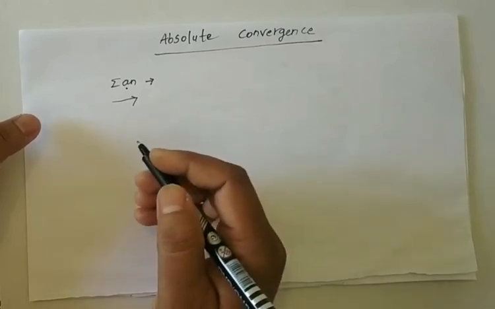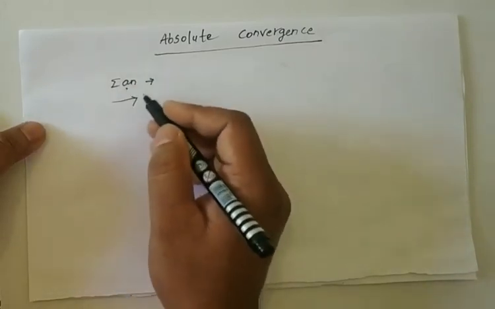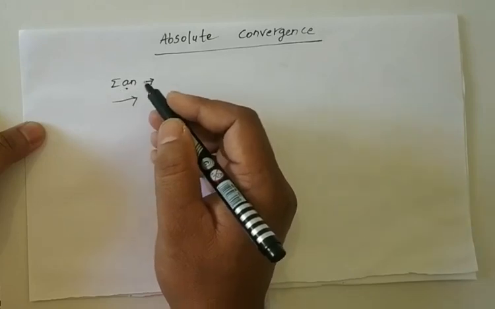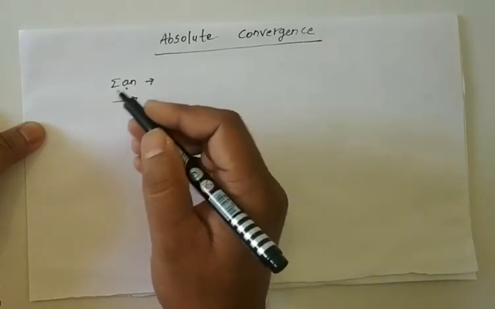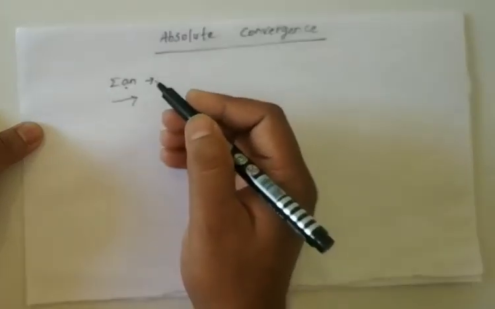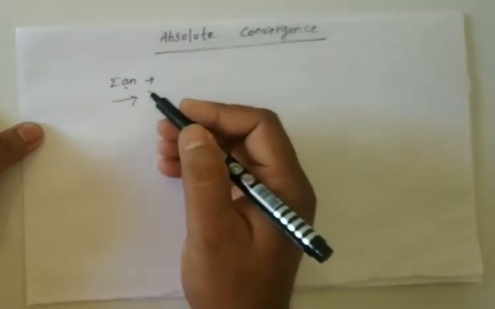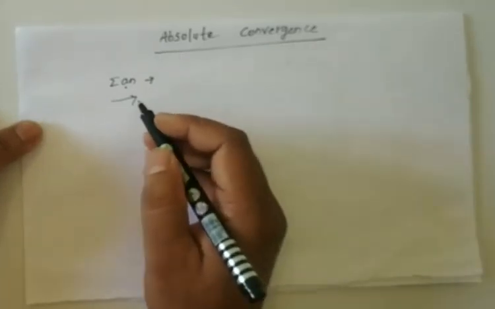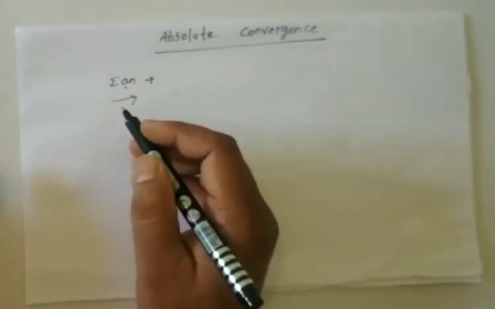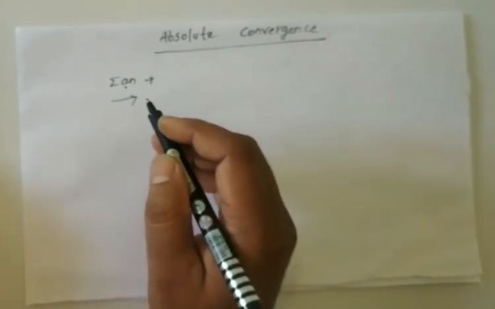So here summation a n is a given series.